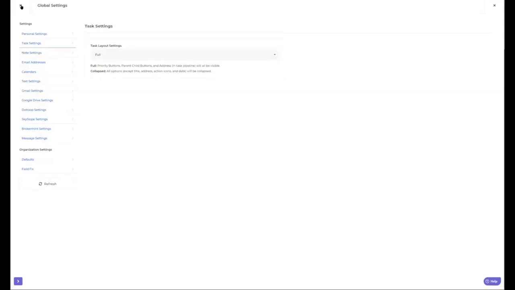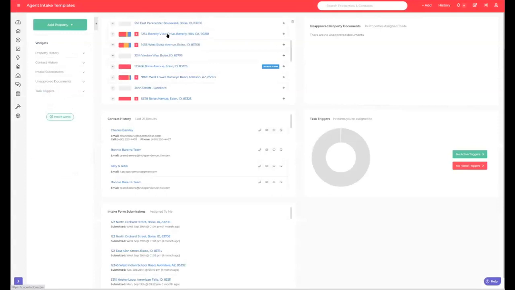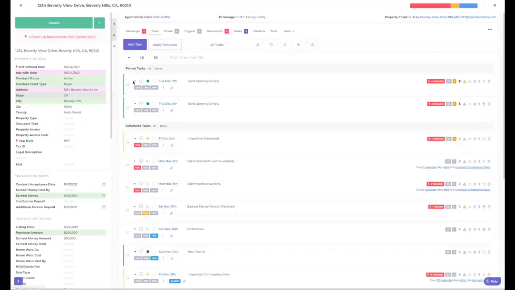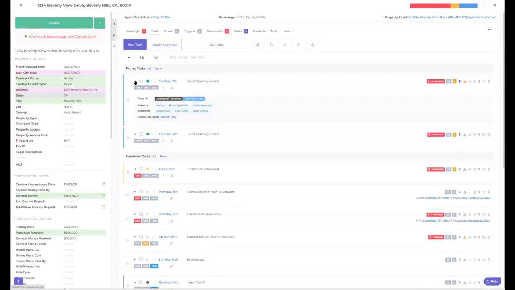Hey, Andrew, keep in mind, if they do have them all rolled up, they can individually toggle them open by clicking the little caret icon next to the task. Yeah, good point. So if I want them fully displayed here, but I also just want this one rolled up, I can just click this. Or if I have them all collapsed, I can just click this to open one. This is important, especially if you're using FollowBoss and you want to assign a task over to an agent. You can click on this and it's kind of hidden down here. So if you do want to assign this to an agent over on FollowBoss, you'll have to open that up first before you click on it.